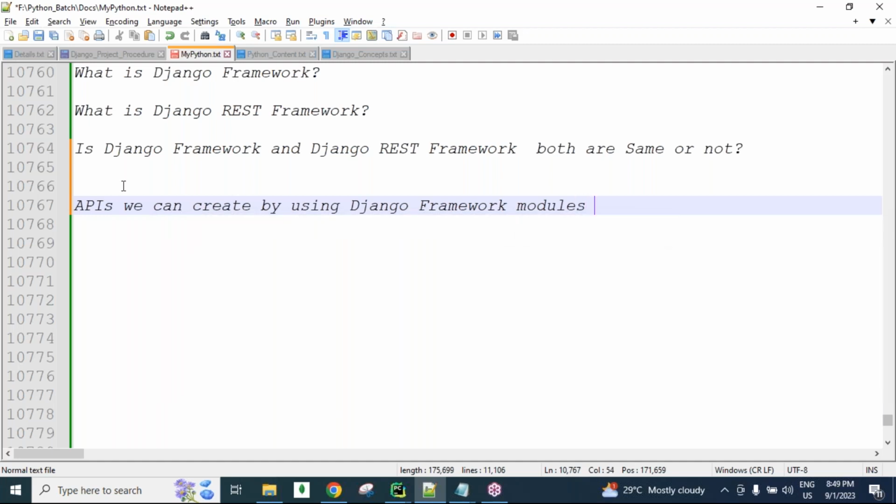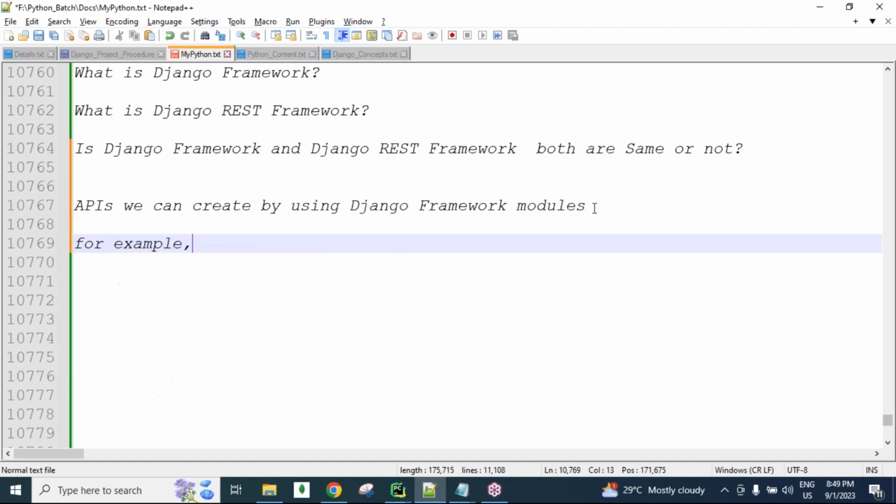Using those modules we can do it. But if we want to develop using these modules, then more than 100 lines of code are required, a lot of conversions are required, and a lot of special methods are required to perform these operations.